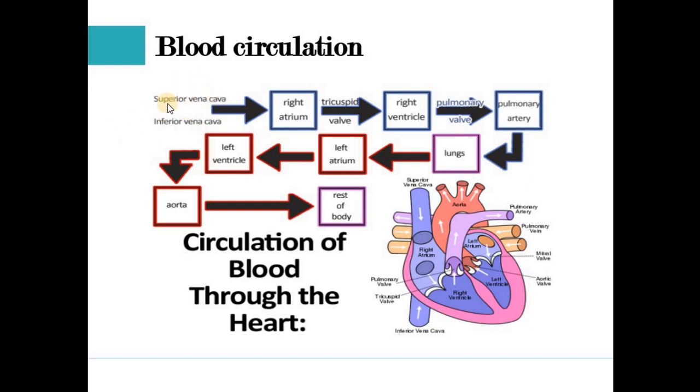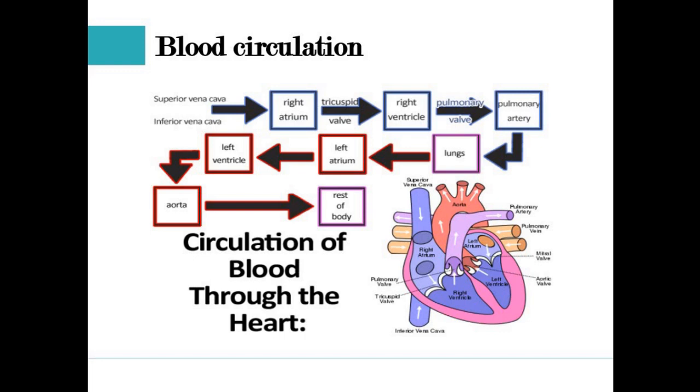The superior vena cava and inferior vena cava carry the impure blood and put it into the right atrium. From the right atrium it goes into the right ventricle. From the right ventricle it goes into the pulmonary artery, then the lungs. In the lungs, the conversion of the blood happens. The pure blood enters into the left atrium, then the left ventricle, then the aorta. From the aorta to the rest of the body. Now, guys, let's move to the next slide.